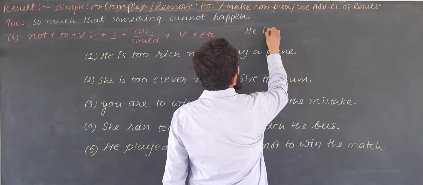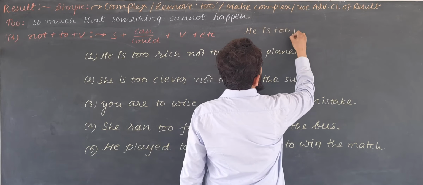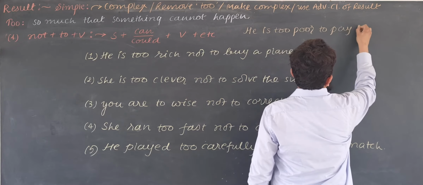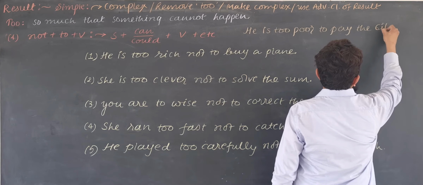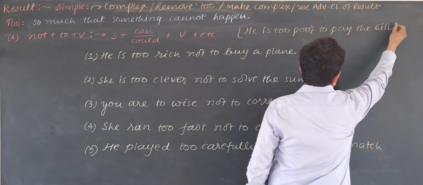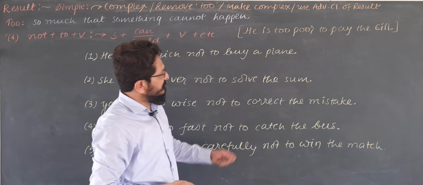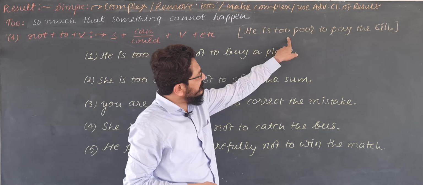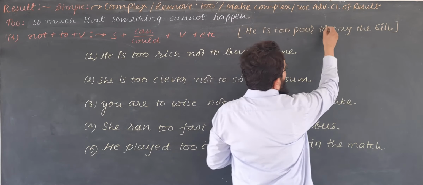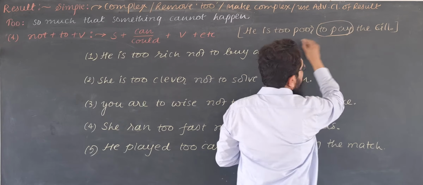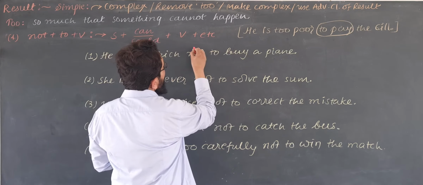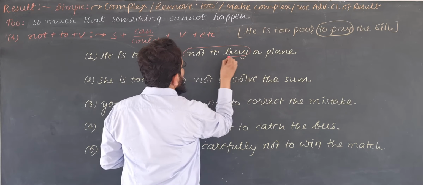He is too poor to pay the bill. Such kind of sentences we have solved so far. Check it. He is too poor to pay the bill. Here it is to pay. It is not to pay, but here it is what? Not to buy.